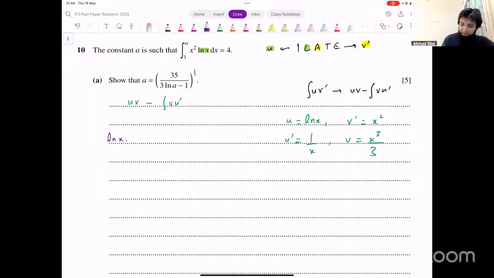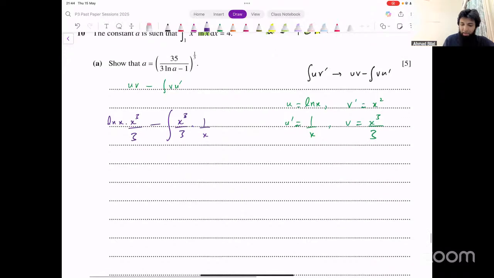So ln x into x cubed over 3, that's what uv is, minus integration of v u dash, that means x cubed over 3 into u dash, which is 1 over x. That's what we have to integrate now. Outside, we have x cubed over 3 into ln x already.